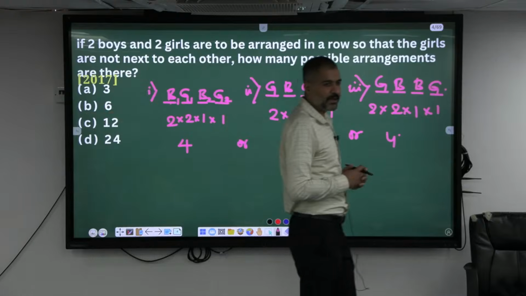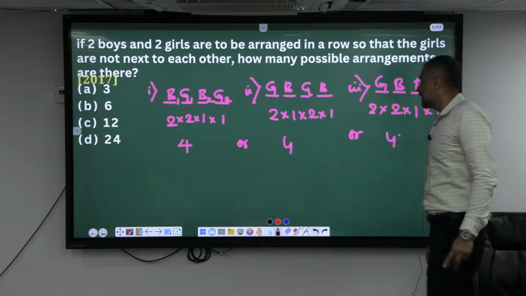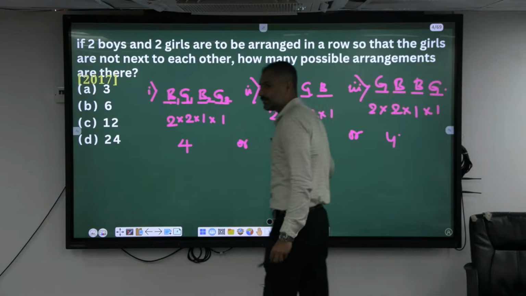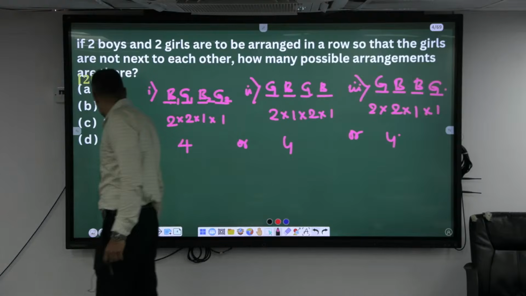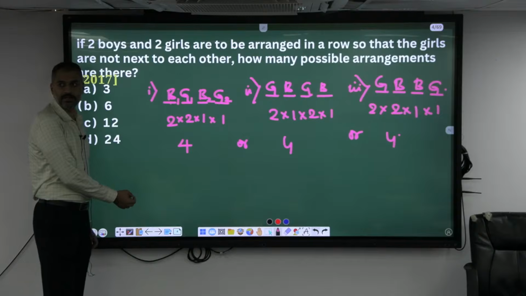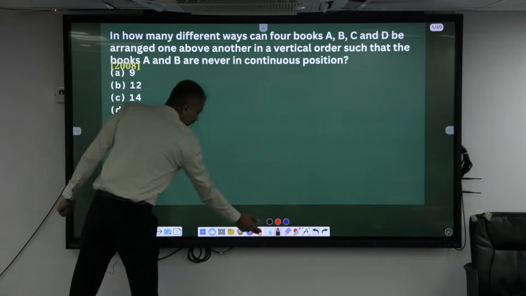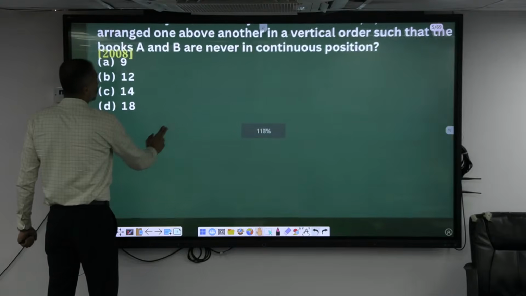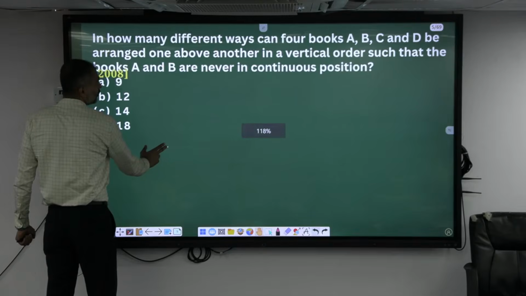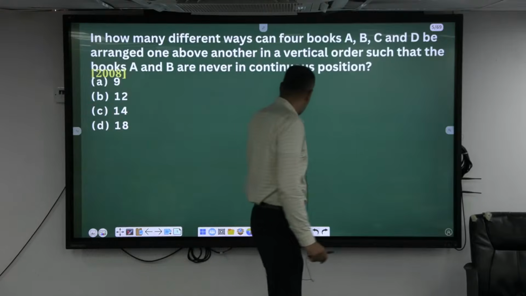So most of the time you will get more than one possible case. In those questions, make different cases like this, then afterwards add. Shall we move to this one? Understood, right? No. See, do not pick a risky question. These are all doable. Very similar questions also are expected. There is a high chance.